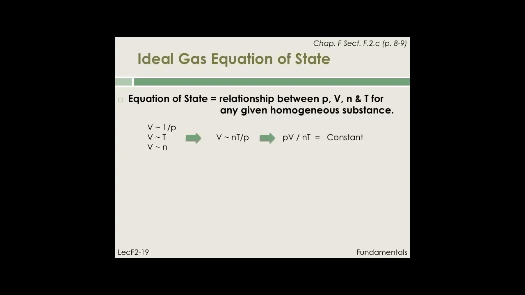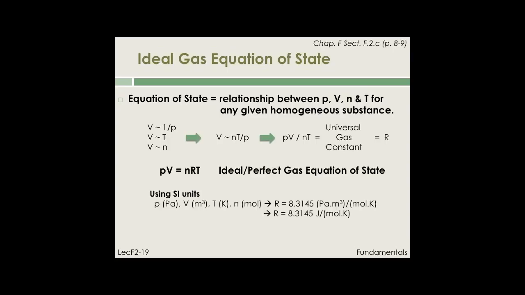This constant is called the universal gas constant and is denoted by the letter R. The ideal or perfect gas equation of state is therefore written as PV equals nRT.